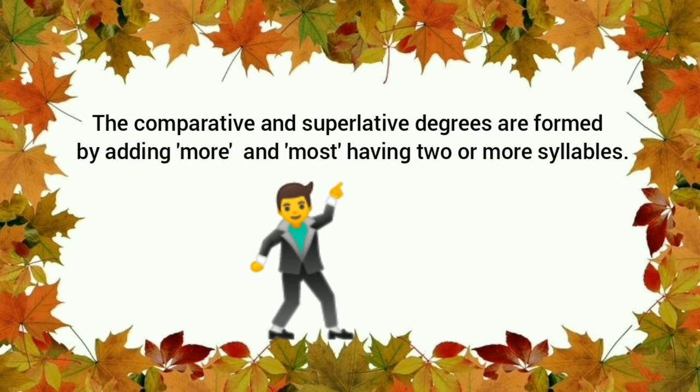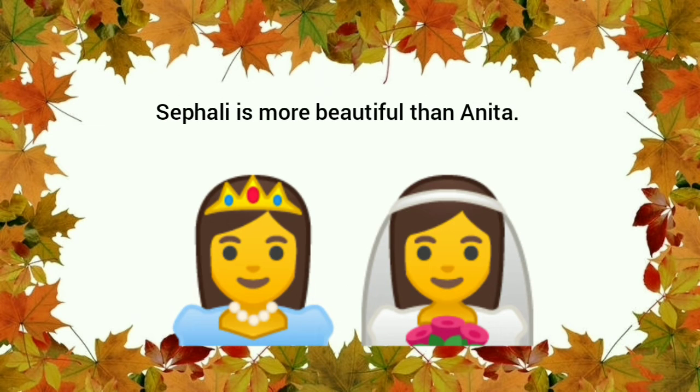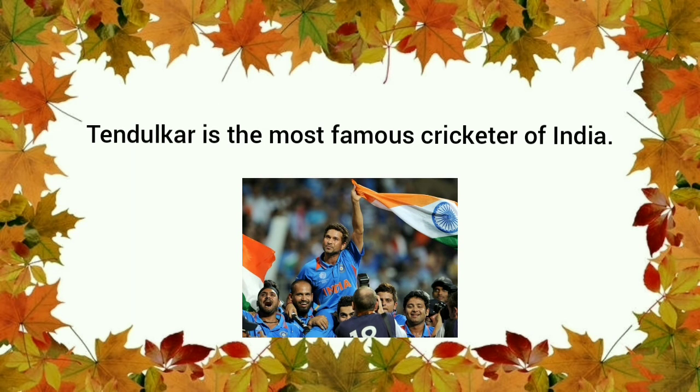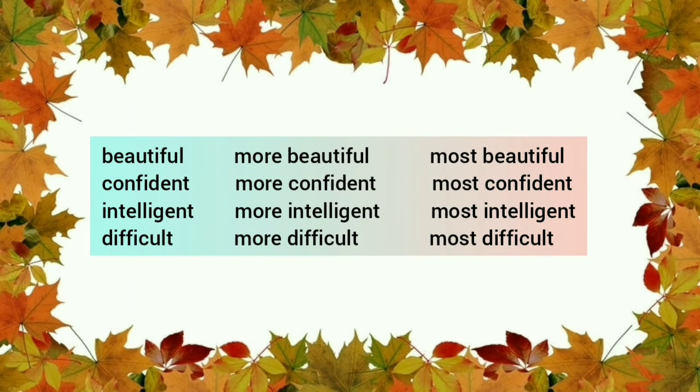The comparative and superlative degrees are formed by adding more and most to adjectives having 2 or more syllables. For example, Shefali is more beautiful than Anita. Tendulkar is the most famous cricketer of India. Some adjectives of this group are beautiful, more beautiful, most beautiful, confident, more confident, most confident, intelligent, more intelligent, most intelligent, difficult, more difficult, most difficult.